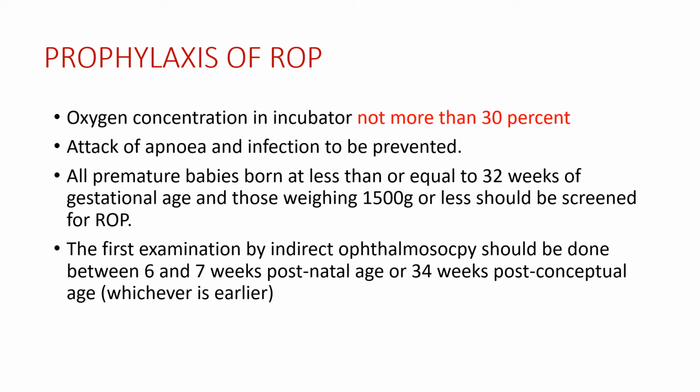So regular screening of premature infants born before or equal to 32 weeks and less than 1.5 kg should be done. The first examination by indirect ophthalmoscopy should be done between 6 and 7 weeks postnatal age or 34 weeks post-conceptual age, whichever is earlier.